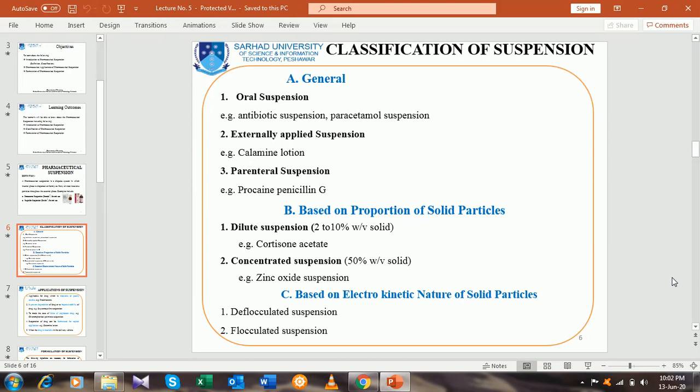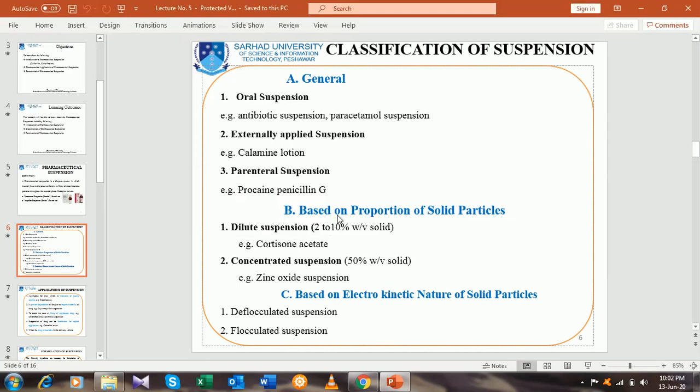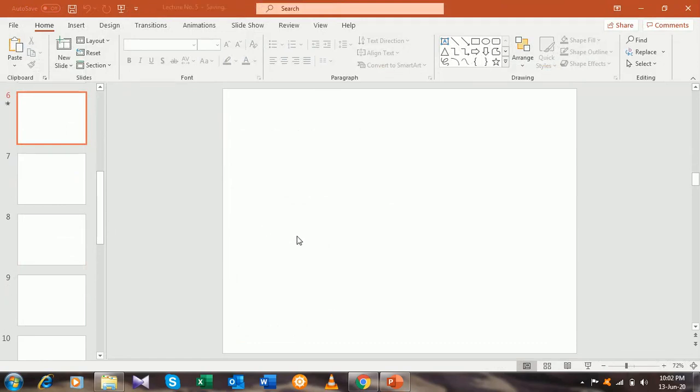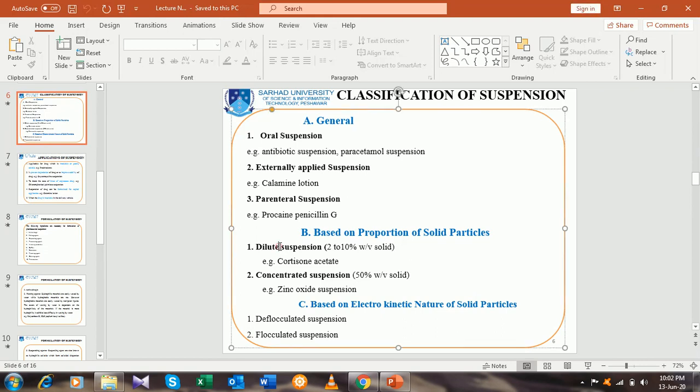The first one is diluted suspension, and the second one is concentrated suspension. In diluted suspension, the proportion of solid particles is in the range of 2 to 10% weight by volume